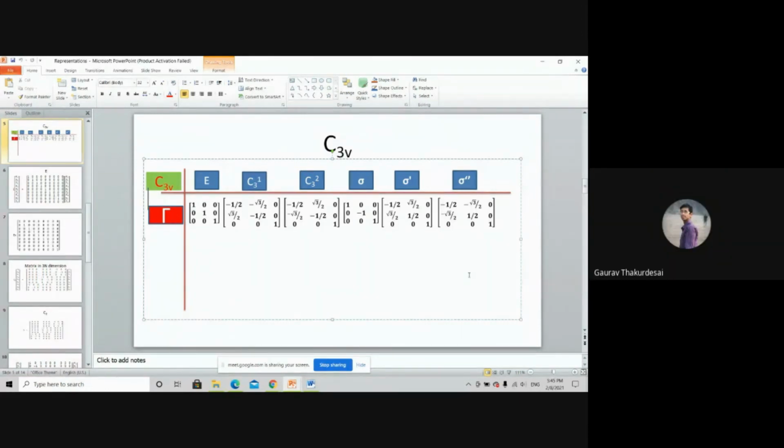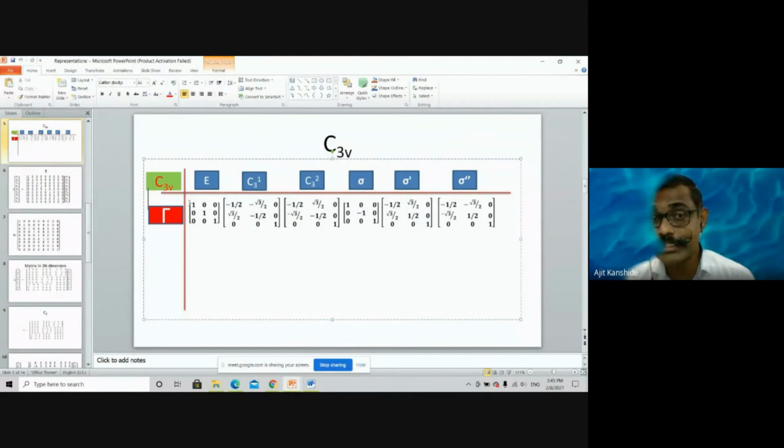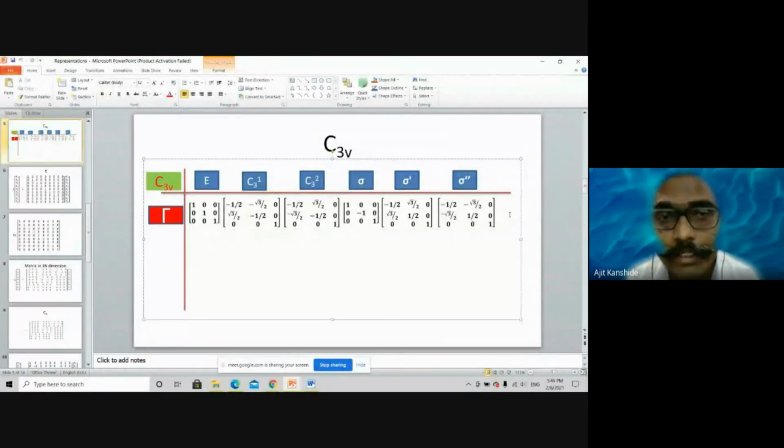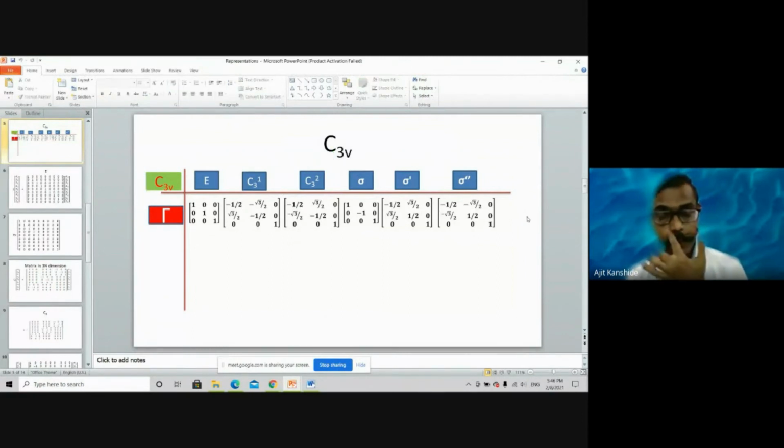So for this reducible representation, let's do it. It's a matter of chance. Here 12 plus 6, 18 you are getting. 54 divided by 3, there also 18. So for this reducible representation, it's a matter of chance that you are getting it. That's the great orthogonality theorem, but it may not necessarily always be true. The great orthogonality theorem is talking about the interaction between the irreducible representations.